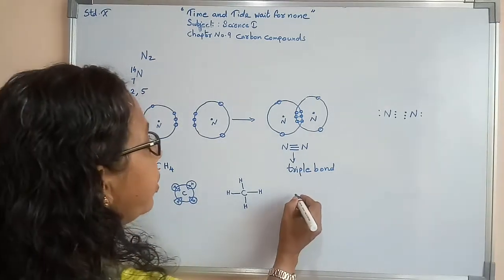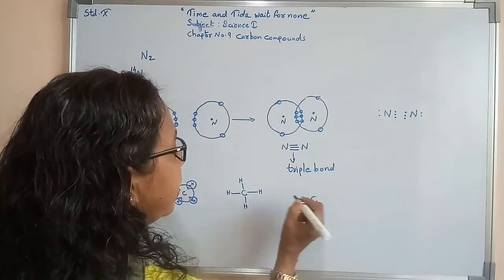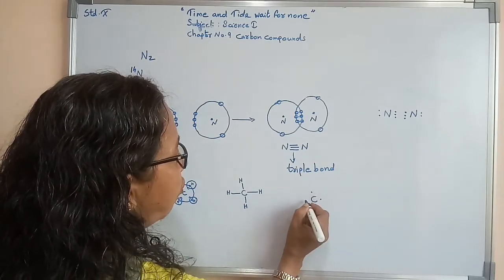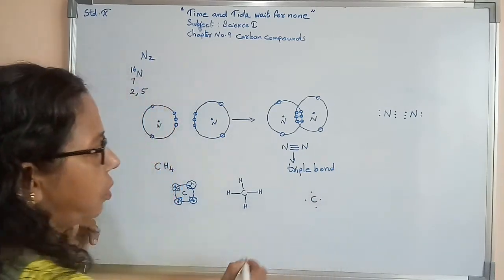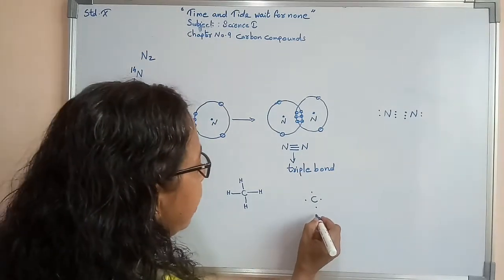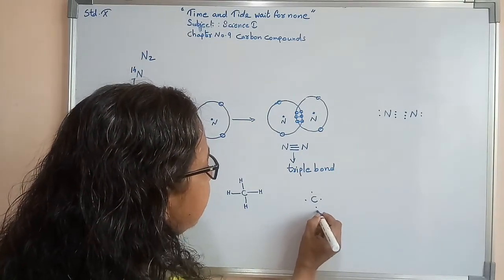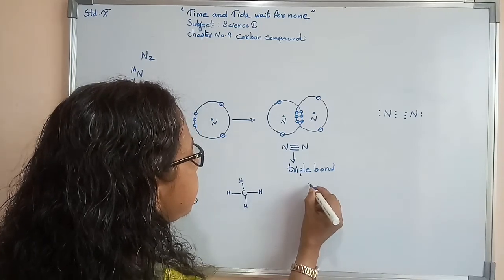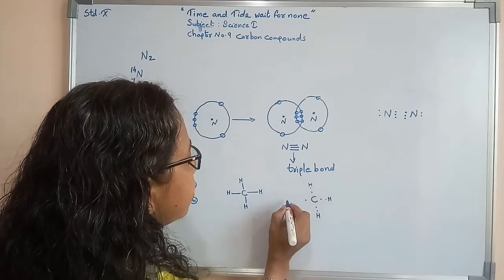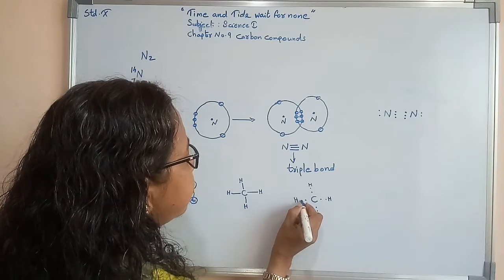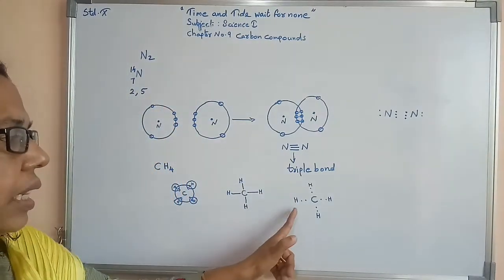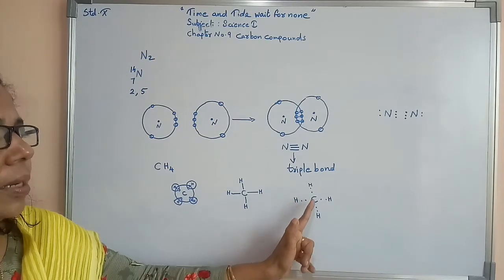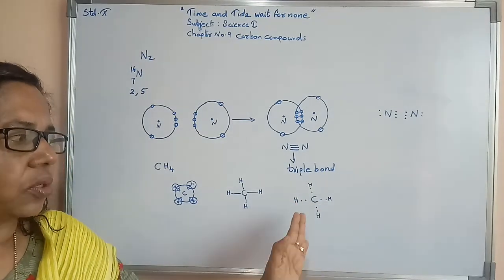Now how can we represent the dotted structure? Carbon has 4 electrons in its outermost orbit, and hydrogen has 1 electron in its outermost orbit. This is again the bond formation, but in the electron dotted structure.